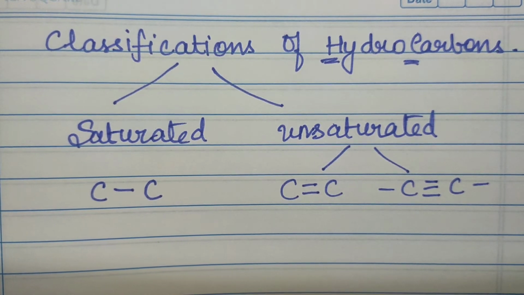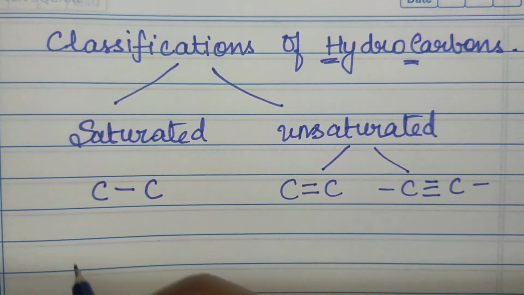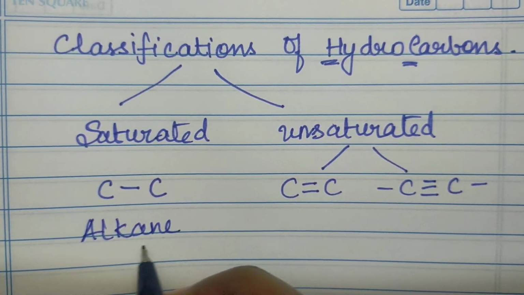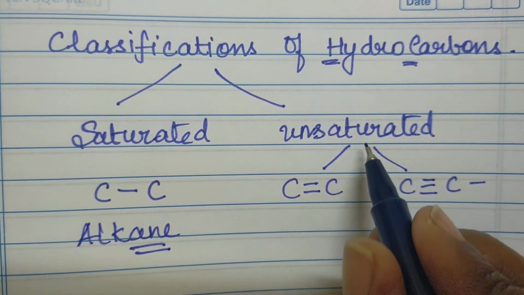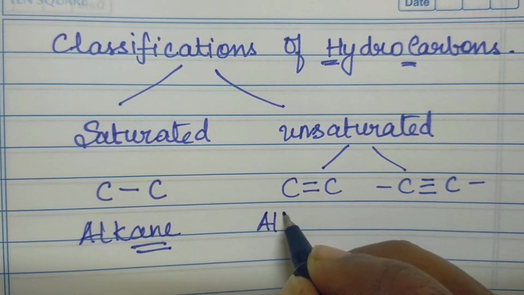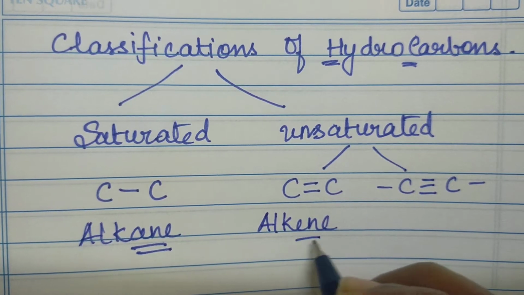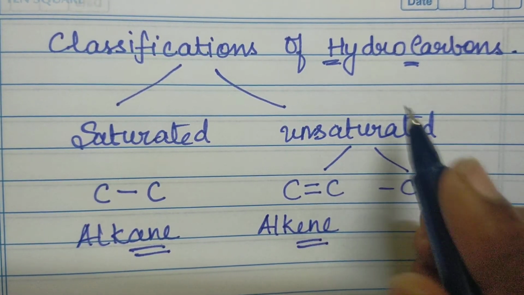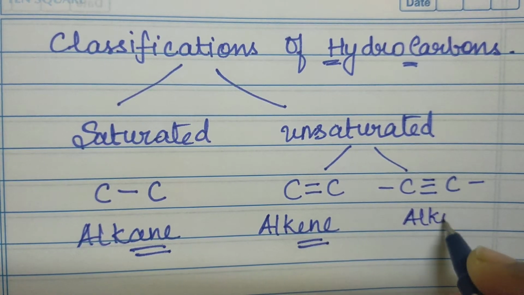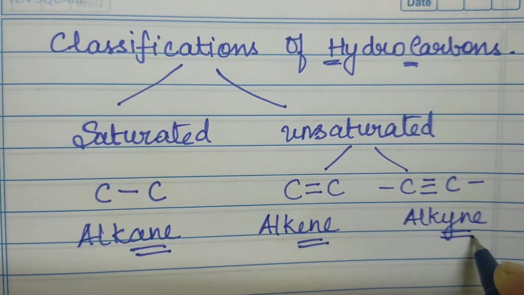The saturated hydrocarbon is called alkanes. Remember A and E. The unsaturated hydrocarbon which contains a double bond is called alkenes. Remember E and E. The unsaturated hydrocarbon which contains a triple bond is called alkynes. Remember Y and E.